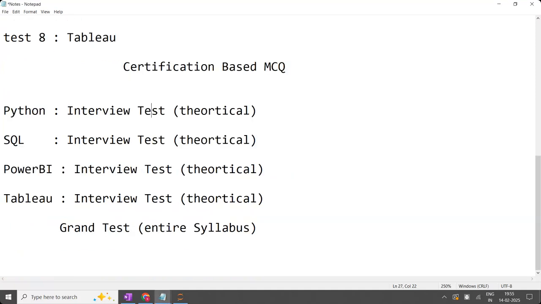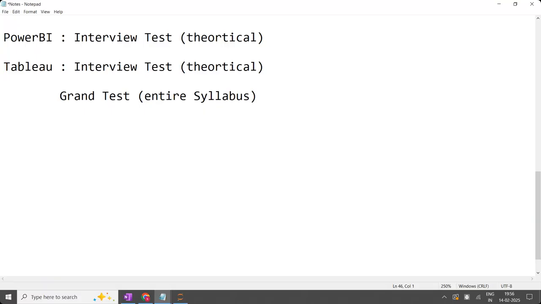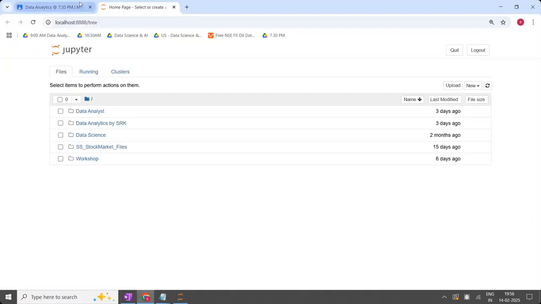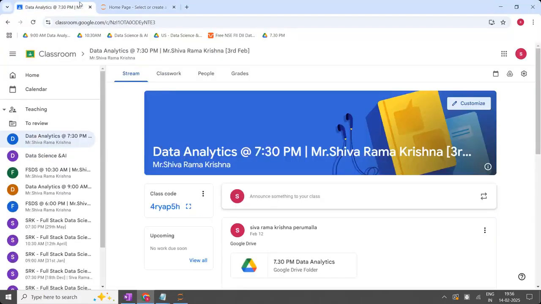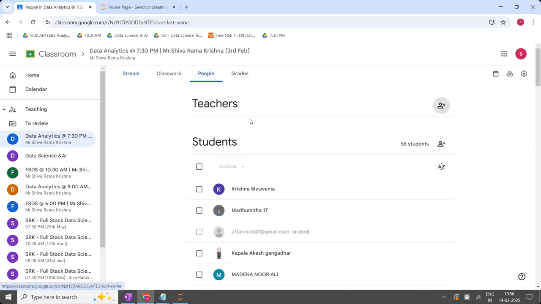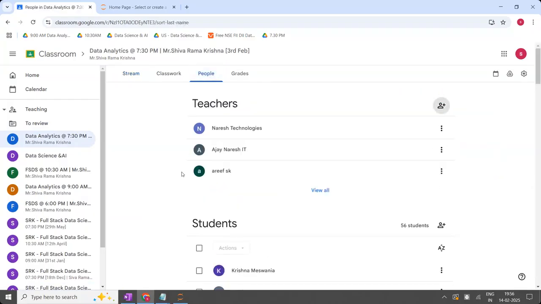Done. So these are the tests which I am going to conduct, and all the test question papers will be uploaded in the Google Classroom. As I've told you, Google Classroom. I think everyone is registered for the program. Whoever the students have paid the course fees of the program, you will get the Google Classroom. So please contact the admin. If you have not received the Google Classroom, immediately contact the admin, and the admin is going to share the Google Classroom invitation with you.